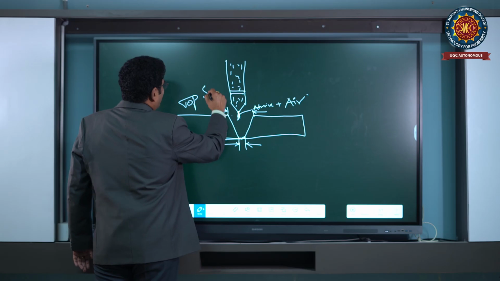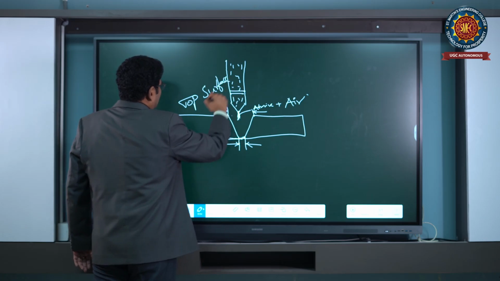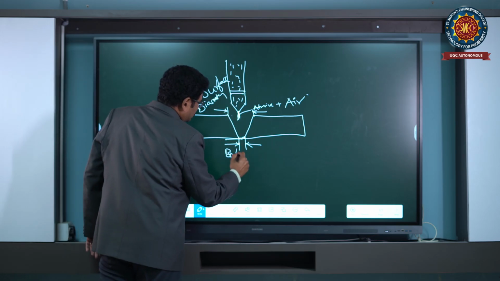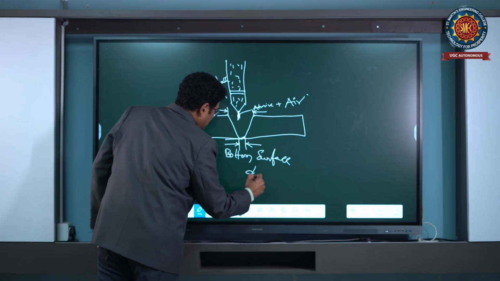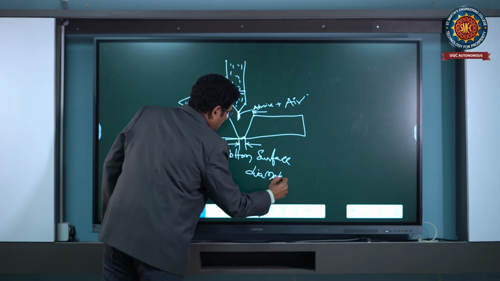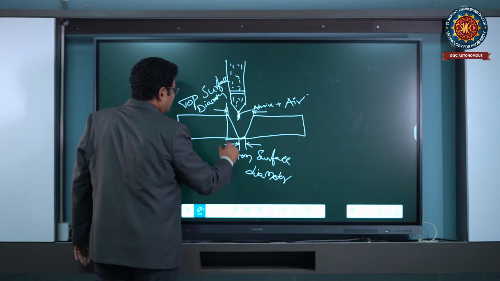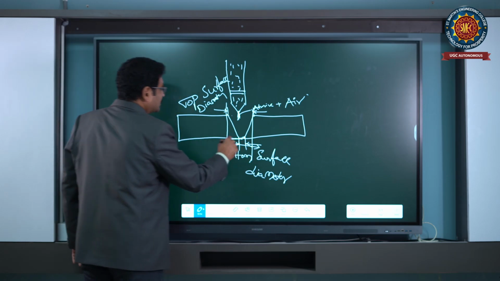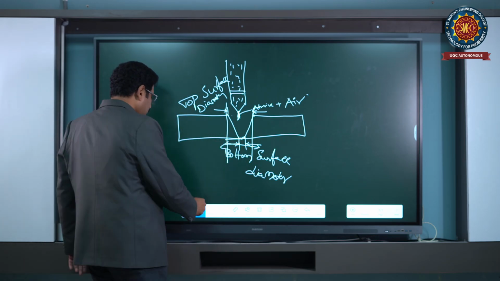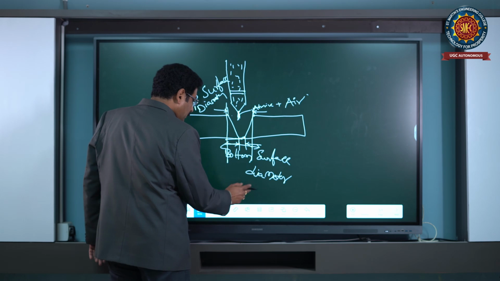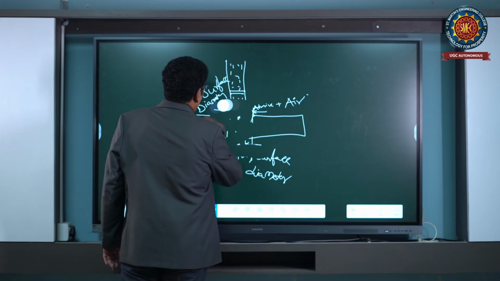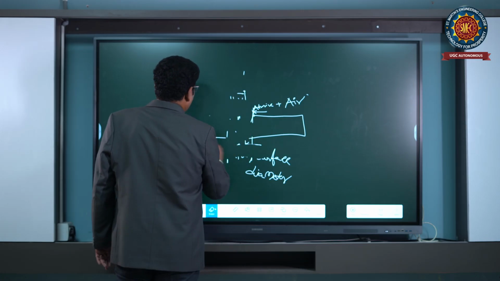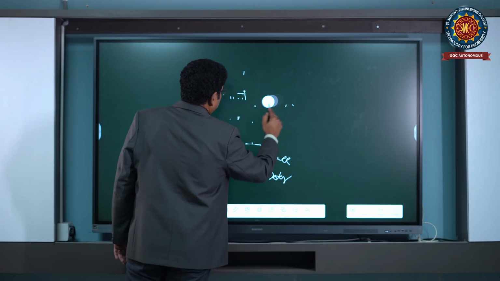There is a top surface diameter and a bottom surface diameter. The variation between the top surface diameter and bottom surface diameter is called kerf. Okay, coming to this kerf, how it varies, we will go through a presentation and we will go through that presentation again.